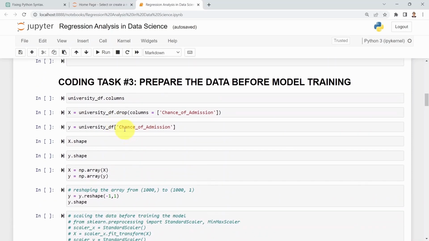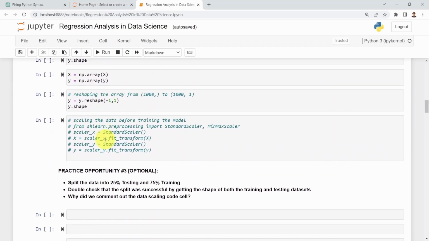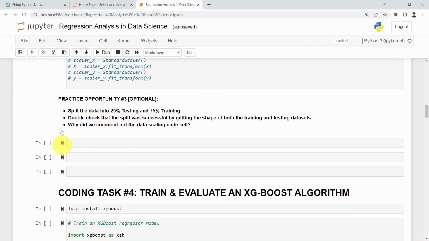And then what I've done here is simply I split the data into inputs and outputs. The inputs, we're going to call them X. The output is my target variable that I'm trying to predict, which is simply the chances of admission, which is Y. And as part of this practice opportunity, I generally ask students to split the data into training and testing.